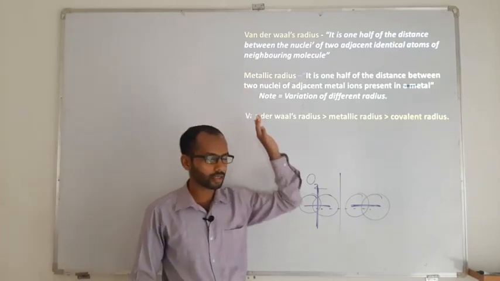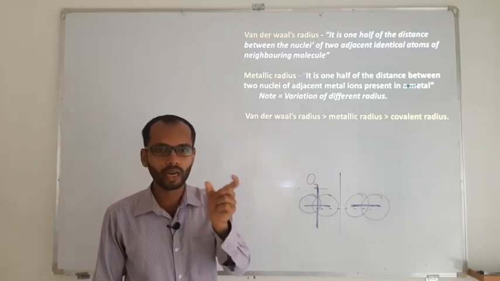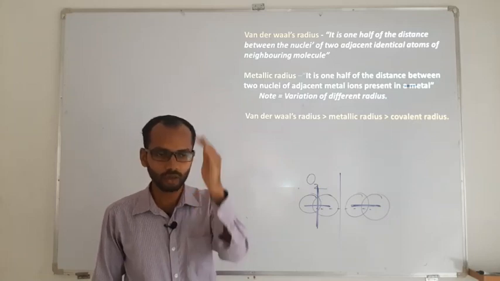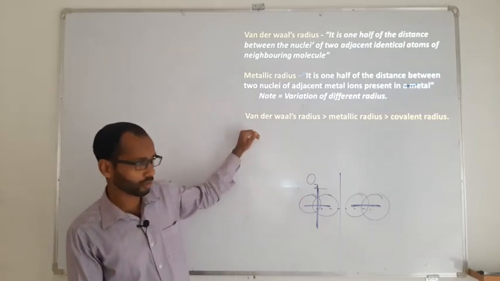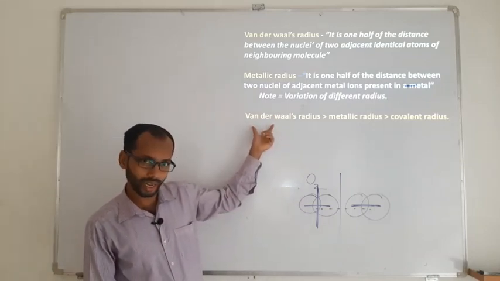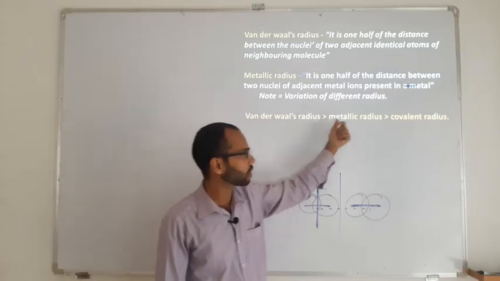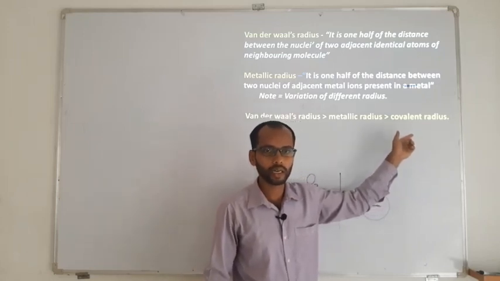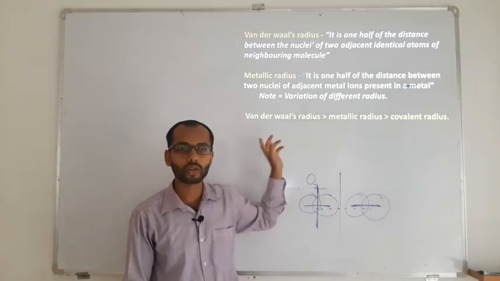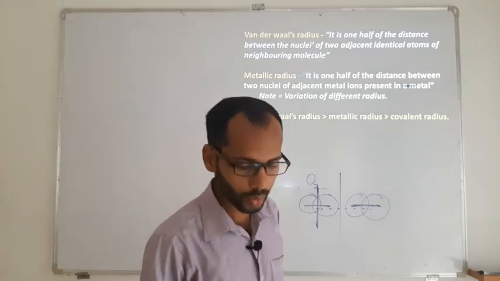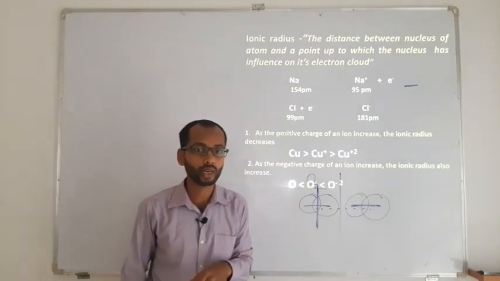Similarly, we have the metallic radius, which is prescribed for a metal. When two metal nuclei are adjacent, the distance between them, if you take half of that, is the metallic radius. Generally, the van der Waals radius is longer than the metallic radius, and the metallic radius is longer than the covalent radius. In other words, covalent is shorter than metallic, and metallic is shorter than van der Waals. The van der Waals radius is always longer because it arises from a weak force of attraction.